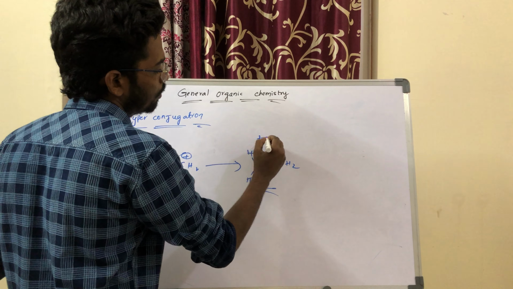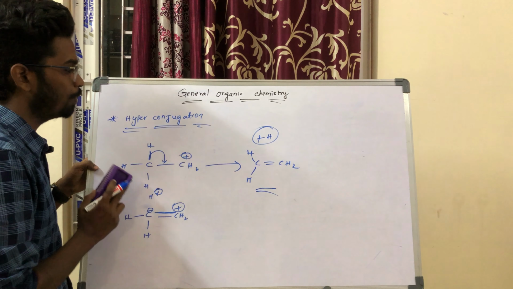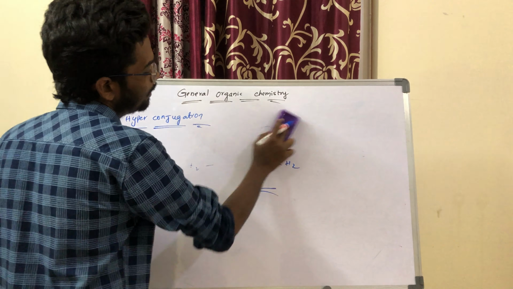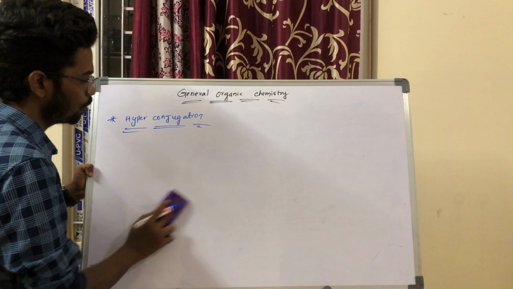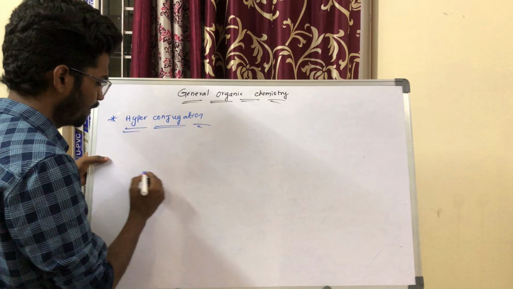So this is plus H hyperconjugation, as well as minus H or minus H conjugation. What does that mean? Minus H conjugation is very simple.